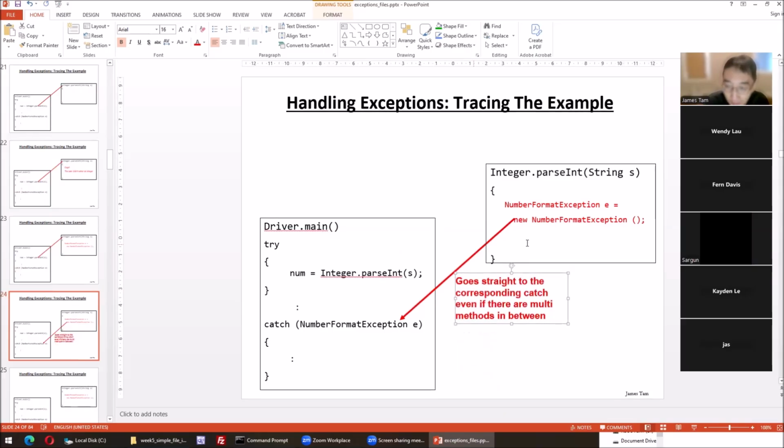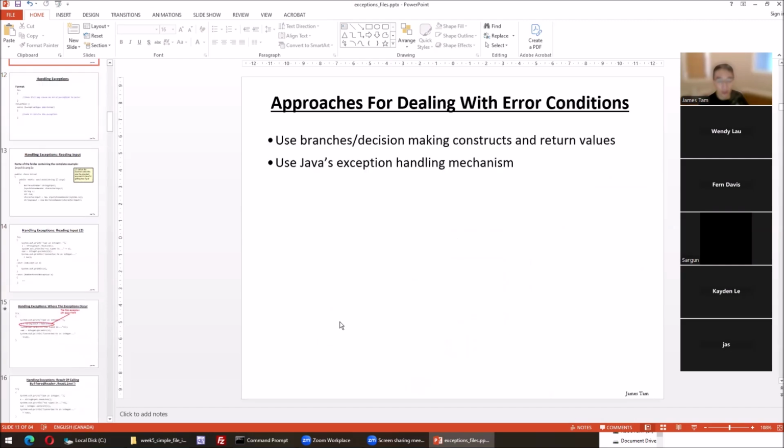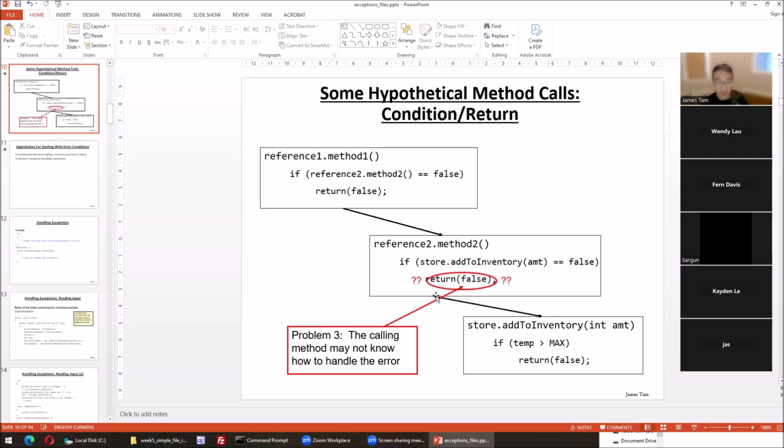When we do debugging messages here, we'll see there's a whole bunch of intervening methods that are being called from here to here after we call this. But now, because we go straight to this one, we don't have that problem of all these intervening ones having to do anything. It basically just bypasses all that and goes straight back to here. Nice.